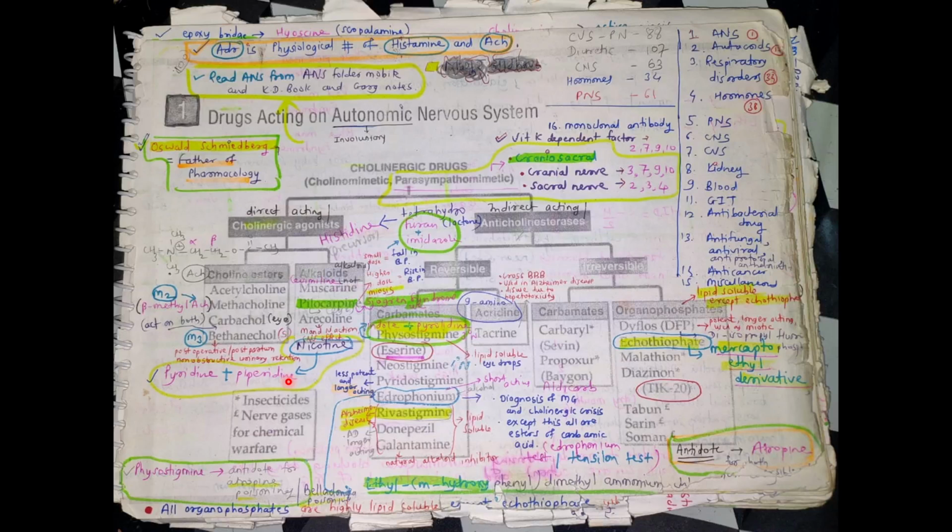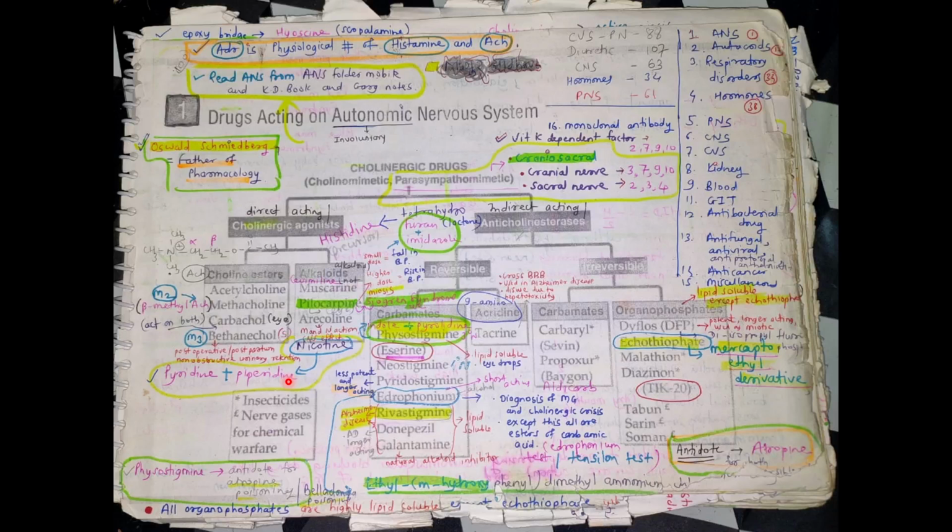Then in anticholinesterase, reversible carbamates: physostigmine, meaning eserine, neostigmine, pyridostigmine, edrophonium, rivastigmine, donepezil, galantamine. Physostigmine is a combination of indole plus pyrrolidine. In acridine, which is 9-amino acridine, the drug is tacrine.